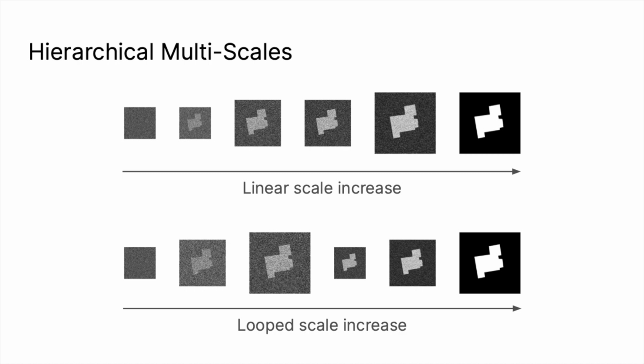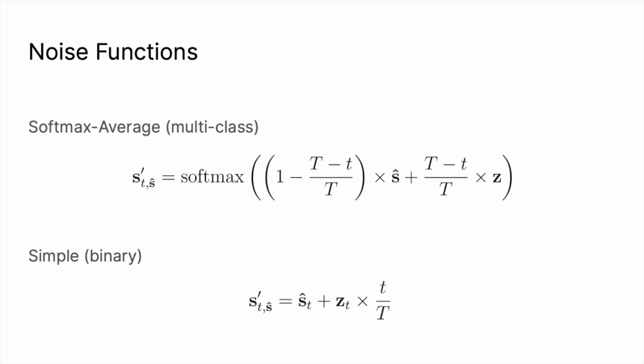Before we go to the results, it's best to look at the noise functions that we use. For multi-class segmentation, we propose a softmax average noise function, which is both effective and controllable. For the simpler binary classification, we use a simple noise function, mostly to highlight, as previously mentioned, that recursive noise diffusion does not impose any restrictions on the noise function.